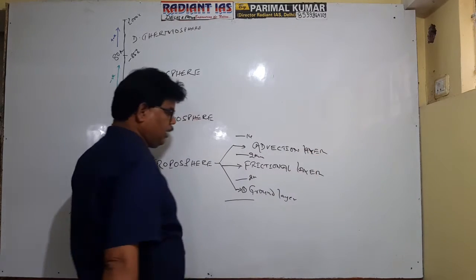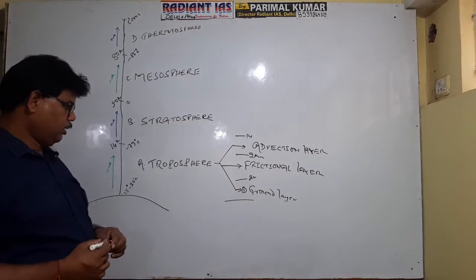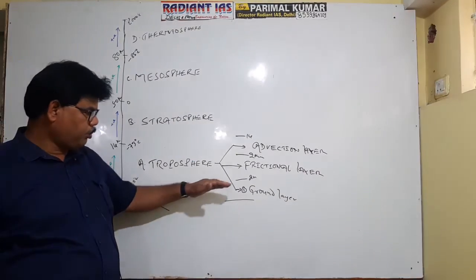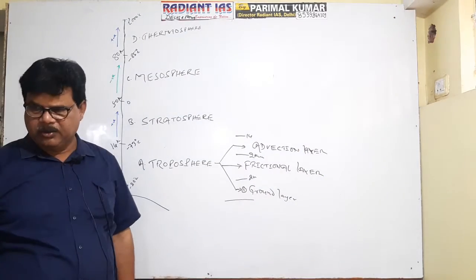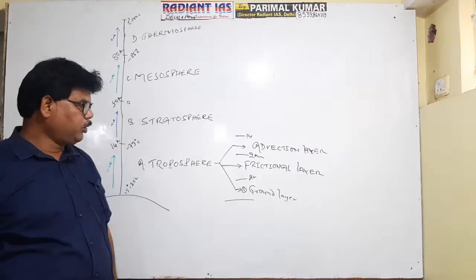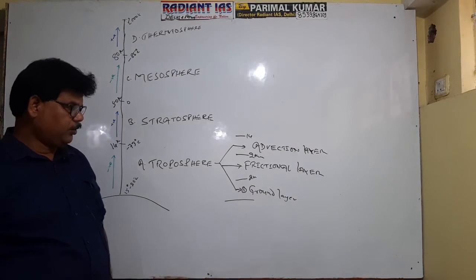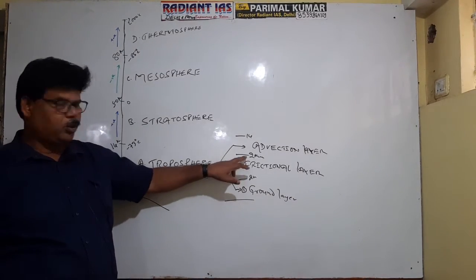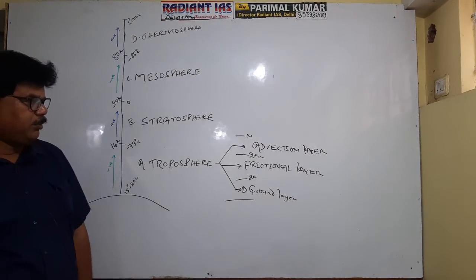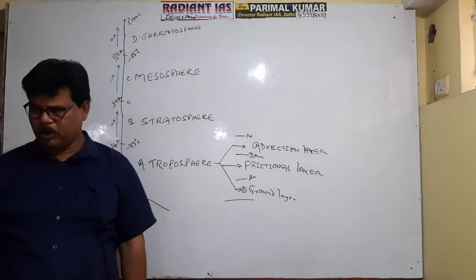Getting well now? Actually, there are three subdivisions of troposphere. The lowermost part is referred to as ground layer, which extends from the Earth's surface up to 2 meters. The second zone is referred to as frictional layer, which extends between 2 meters to 2 kilometers. The third layer is advection layer, which extends between 2 kilometers to 14 kilometers.